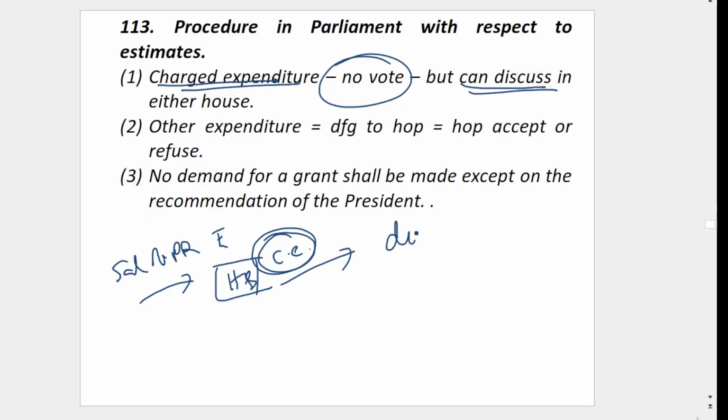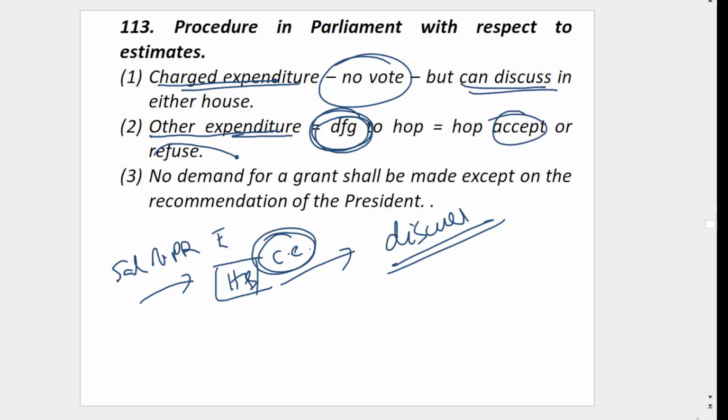But you can discuss it. Let's say you discuss and you disagree also, no issue. But voting will not be conducted. There may be negatives also, still no voting will be there, and it is automatically passed. However, other expenditure is introduced as a demand for grant, so whether to accept or refuse, that is with the House of the People, that is Lok Sabha.